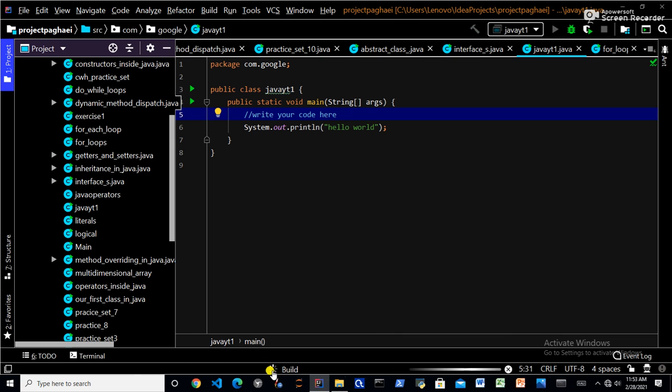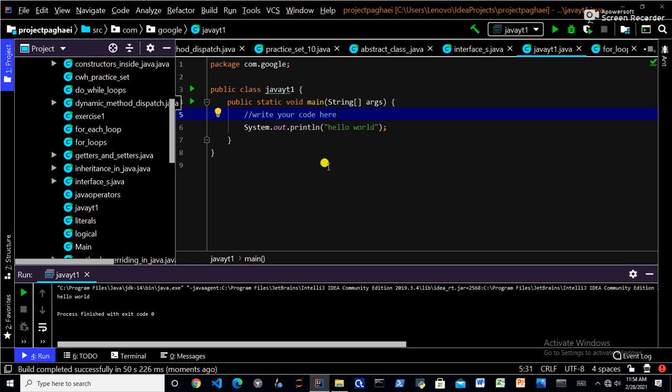You can see here it starts building. One thing I have to tell you is that Java runs only bytecode. The entire code will be converted into bytecode, and it goes to the compiler, and after that we see the output. So it takes some time. You can see clearly that hello world is printed very smoothly in our terminal.